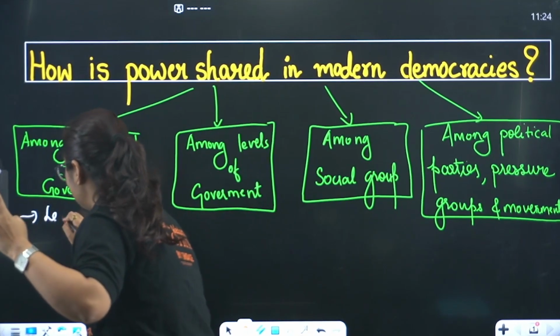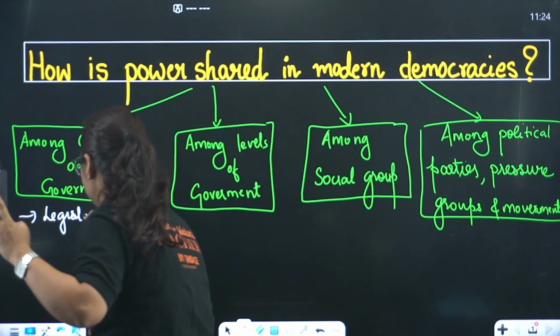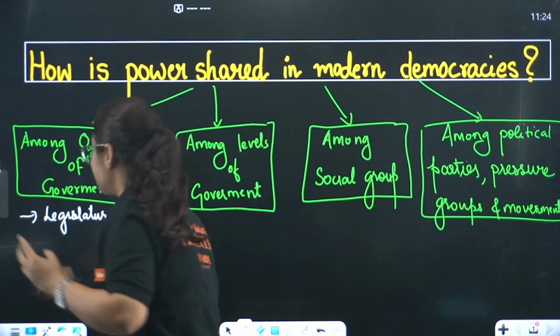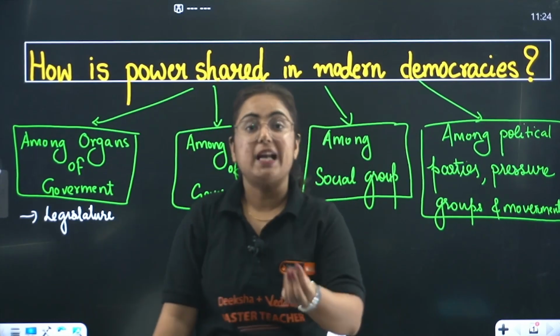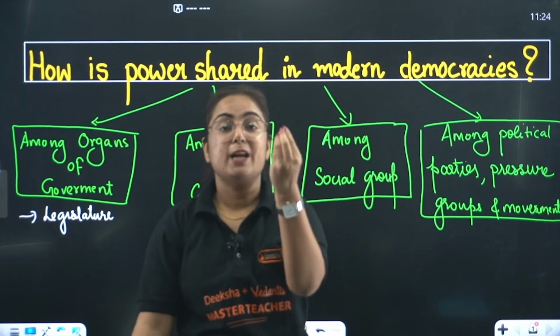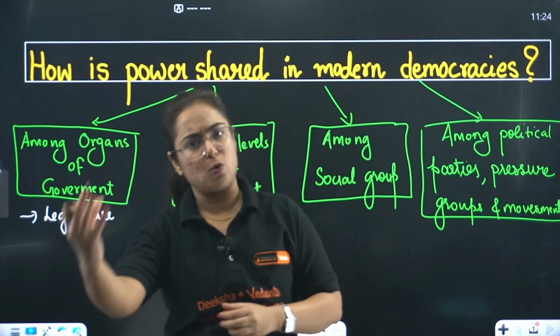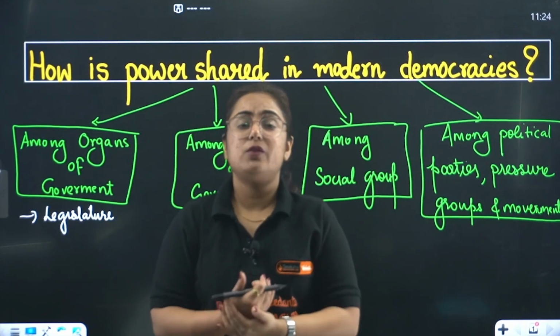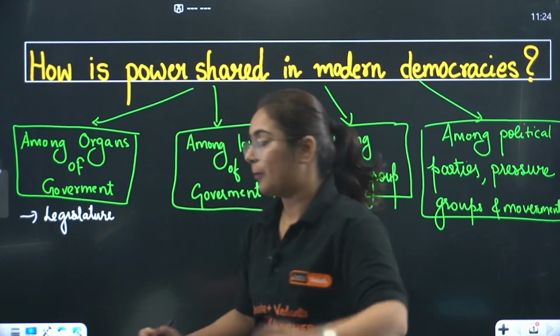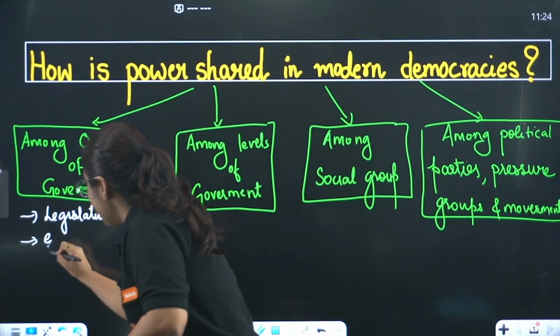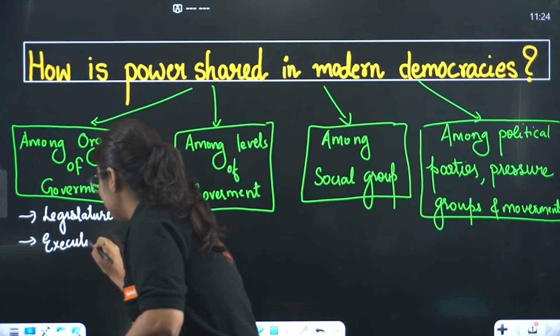The first one is the legislative body or legislature. What is this body doing? Beta, it is making the law. For example, the Parliament of India, which consists of Lok Sabha plus Rajya Sabha, makes the law. The second one is the executive.